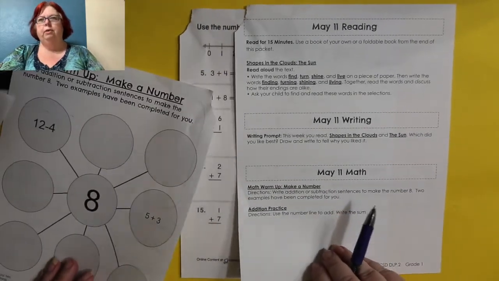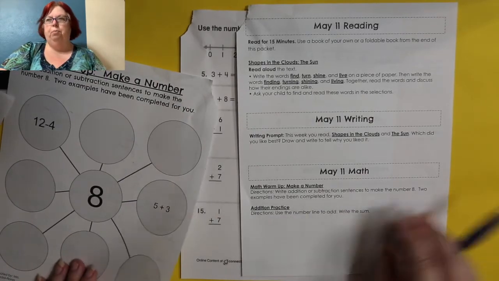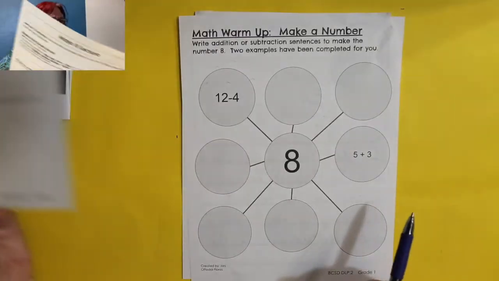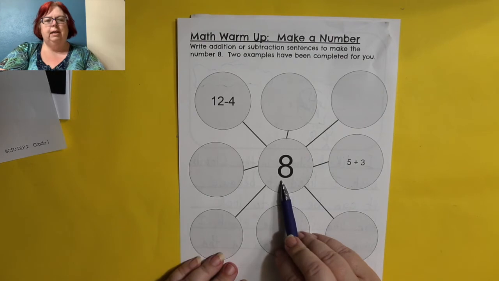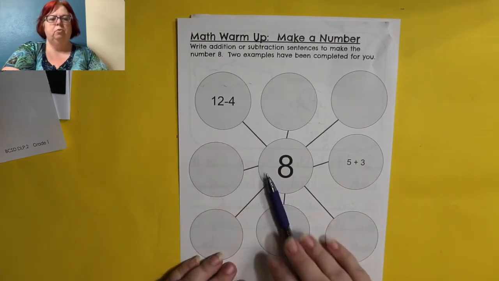All right, so we're already ready to move on to our math. So for our math warm-up, we're going to make a number, and we have done this activity, so it is not a new activity for us. So our number today is 8, and they gave us our 2 examples, 12 minus 4.